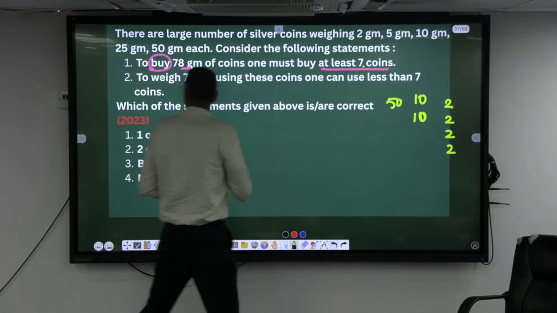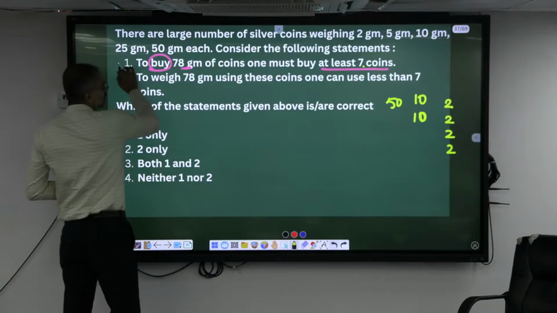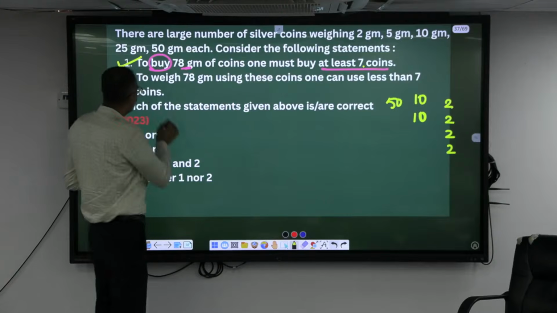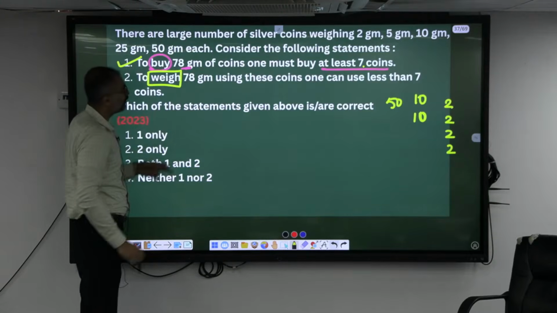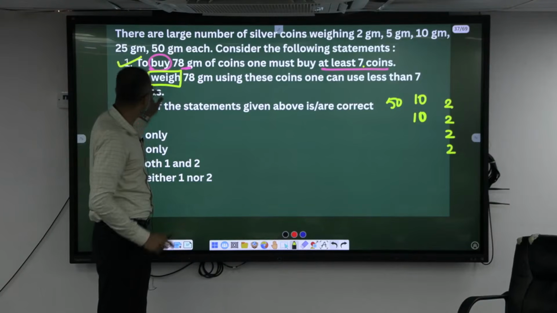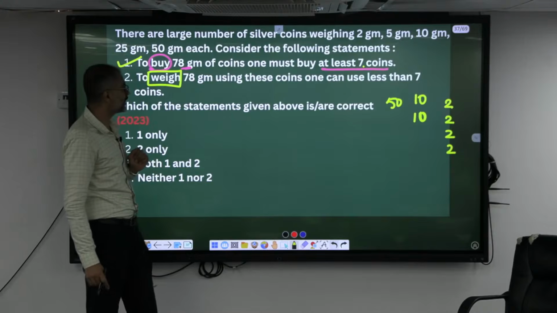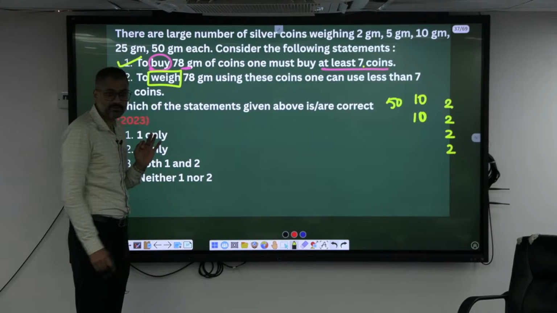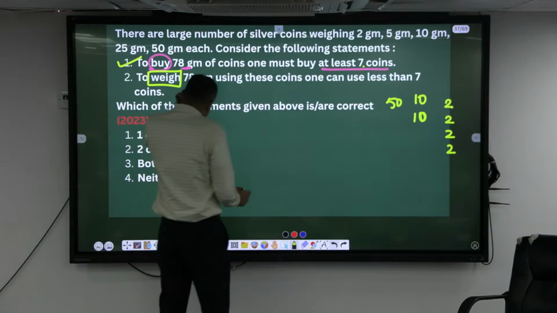So what is the option? Statement 1 is correct. To weigh, what we are doing here? We have brought those silver coins to use as a weight. To weigh 78 grams using these coins, one can use less than 7 coins. Can we use less than 7 coins?